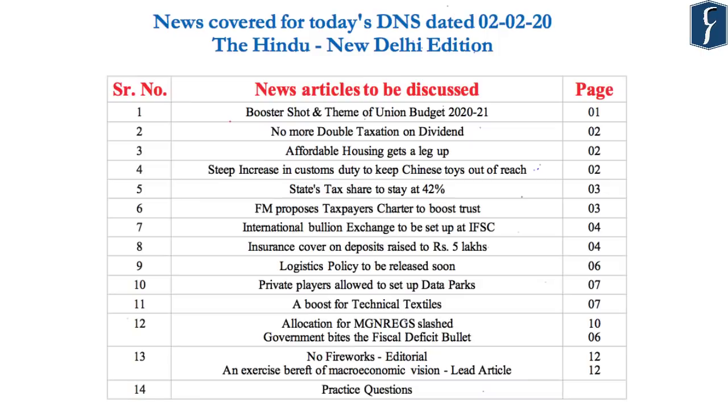Today we are going to discuss the important news appearing in the New Delhi edition of the Hindu newspaper dated 2nd February 2020. The news to be discussed has been displayed on the screen and timestamping for the same has been provided in the description box below. So let's start our today's discussion.